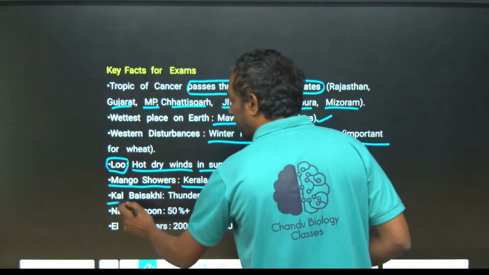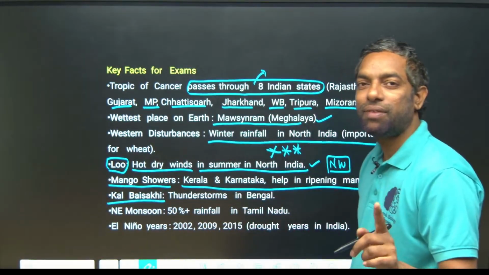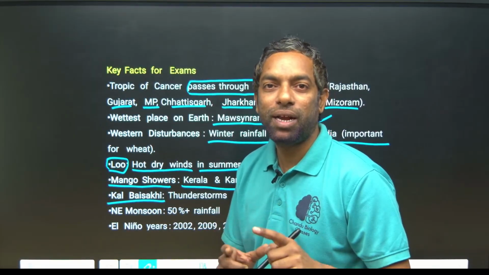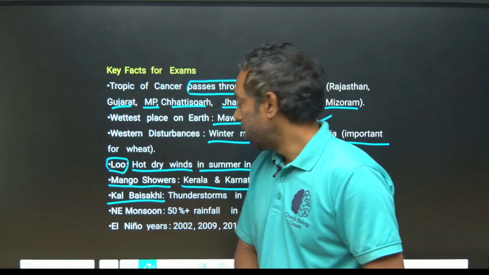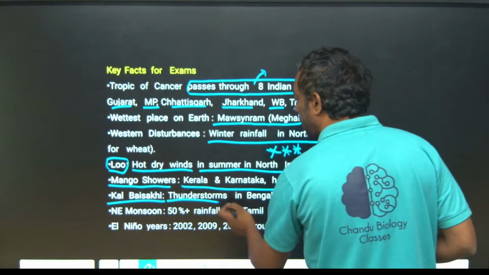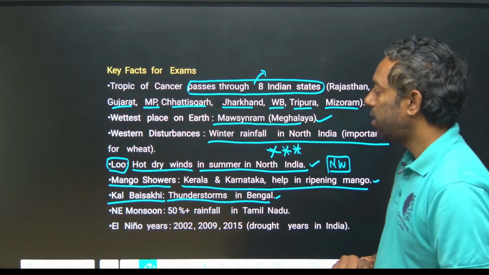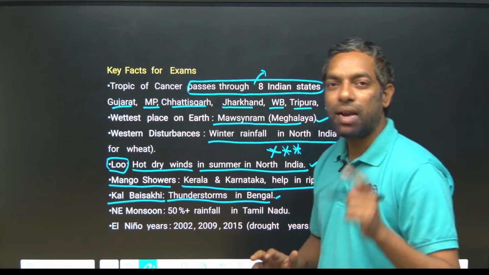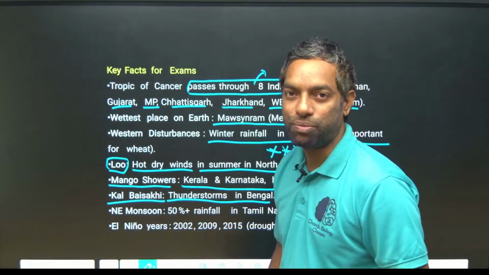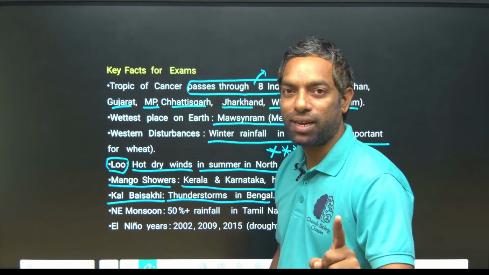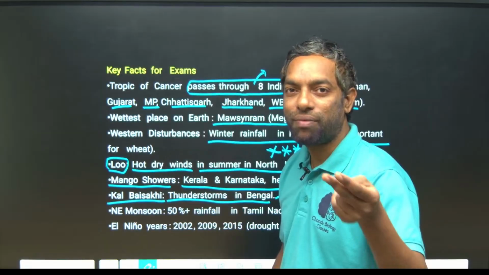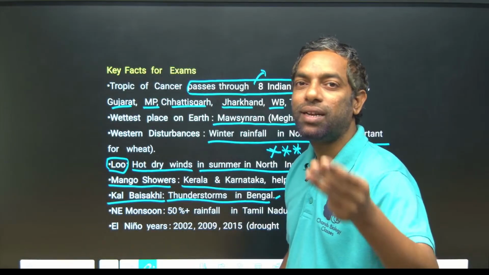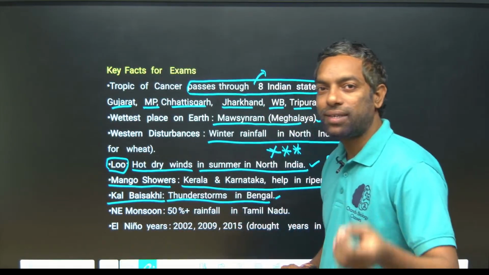Kal Baisakhi. This is the festival where the first monsoon rain took place, that is the place West Bengal. They can enjoy thunderstorms in West Bengal. Kal Baisakhi is the West Bengal thunderstorm. Mango shower is the first monsoon rainfall in Kerala and Karnataka. Lu is the hot and dry winds in northwest India. These are the characters and states, guys.